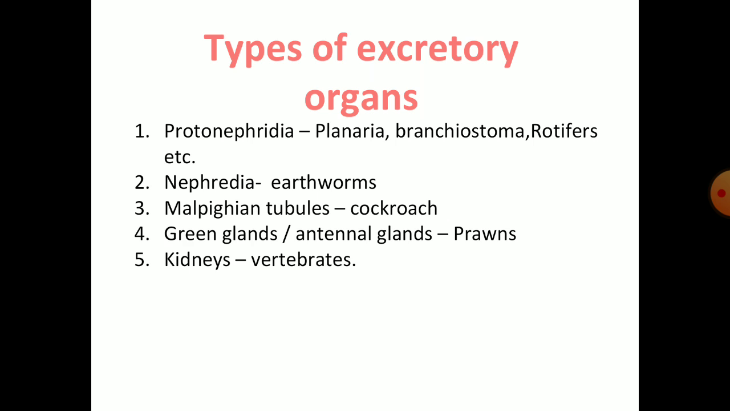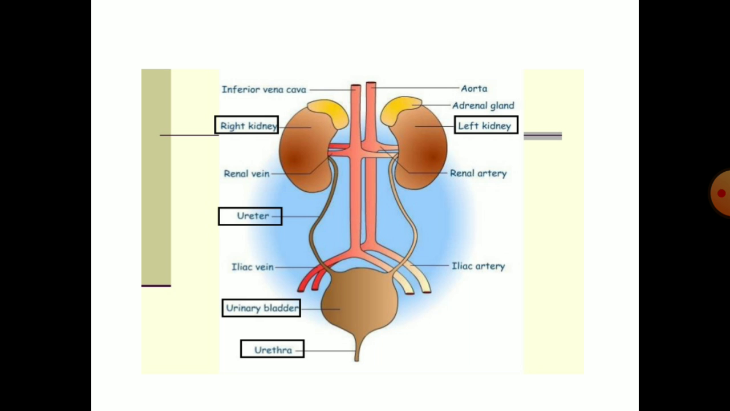Then the last one is the kidney. Kidney is found in most of the vertebrates, and the structural and functional unit of the kidney which helps in elimination of nitrogenous waste is the nephron, and we will discuss the nephron later. I hope you have understood these types of excretory organs. Now let's move on to the human urinary system.